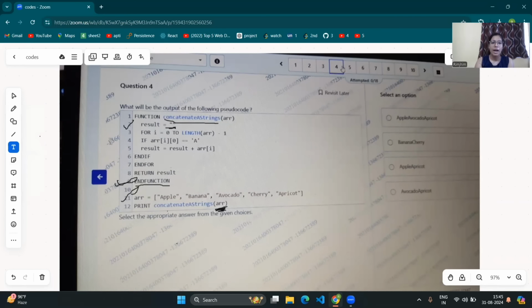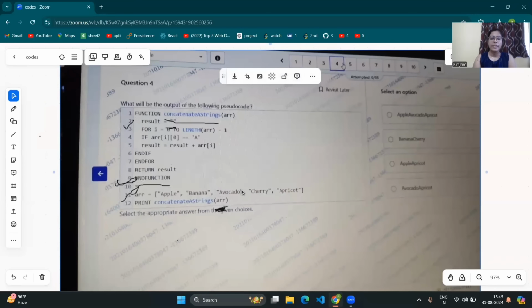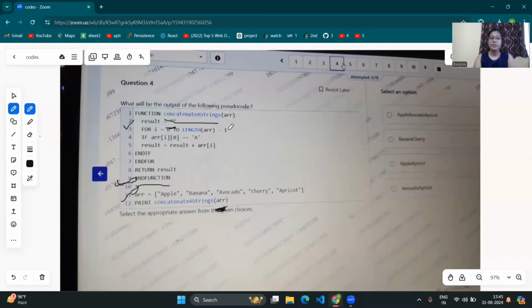Now moving to the next line, line number 3. Here, for I is equal to 0 to length of array minus 1. Length of the array is what? If we start from here, 0, 1, 2, 3, 4, the length of the array is 5, and we will start from index 0 to 4, as length of array minus 1 is 5 minus 1, that is 4. So we will move from index 0 to index 4.